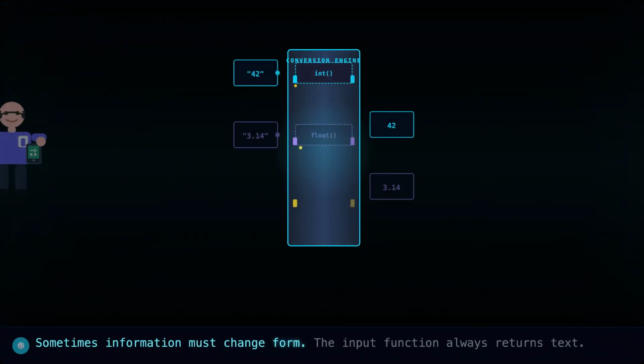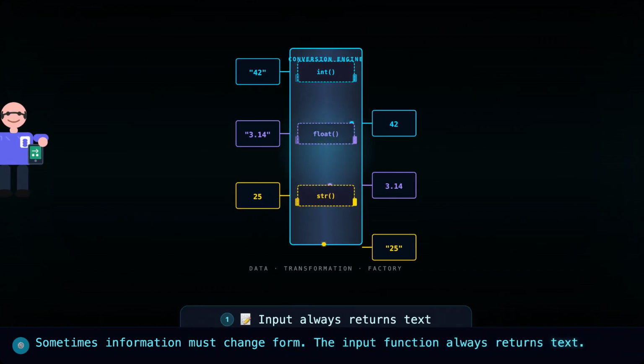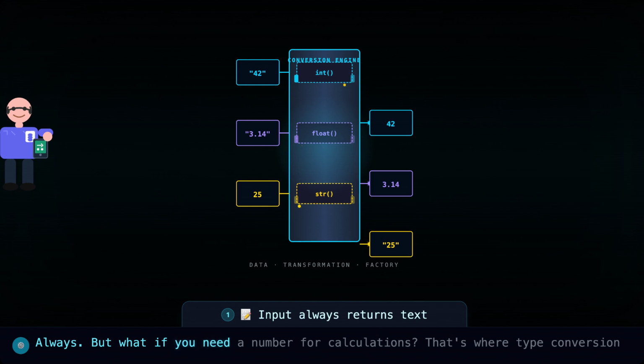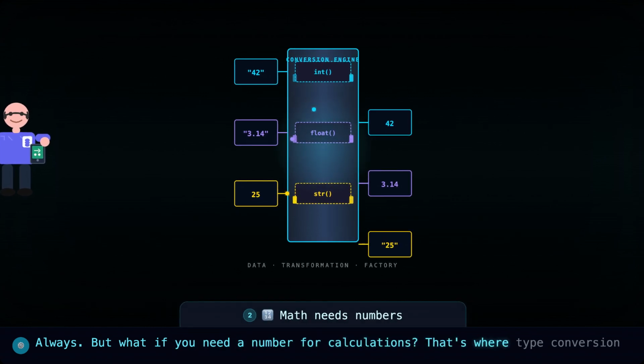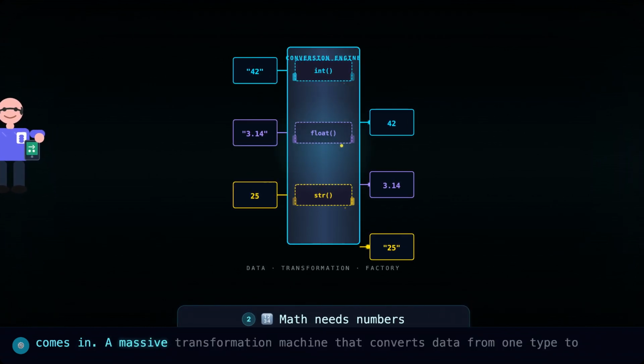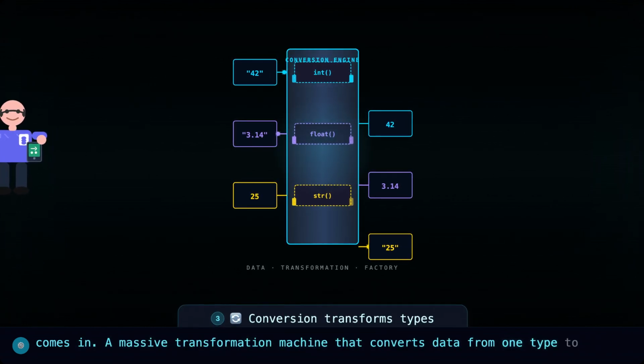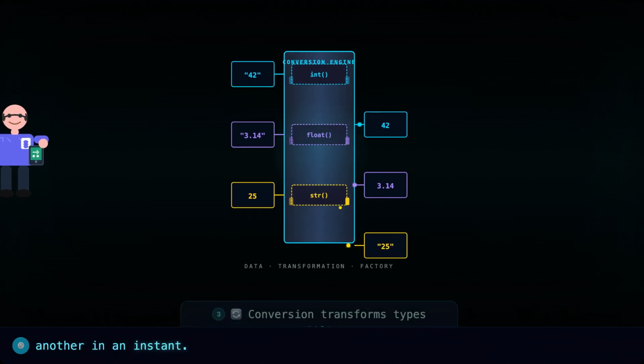Sometimes information must change form. The input function always returns text. Always. But what if you need a number for calculations? That's where type conversion comes in. A massive transformation machine that converts data from one type to another in an instant.